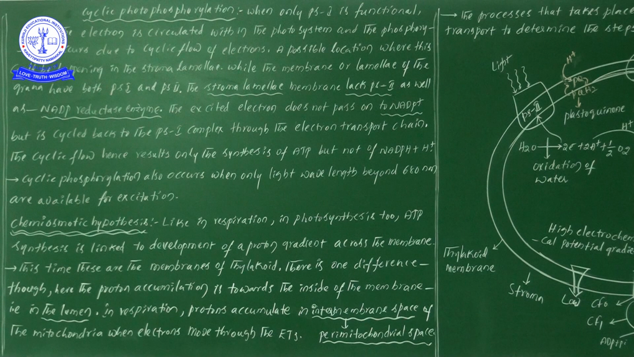what are the processes that take place during the activation of electrons and their transport, and the steps that cause the proton gradient to develop? Each and every process I will give you in the next video.